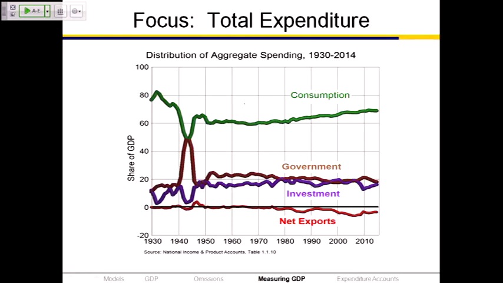But here's a chart that shows you graphically some numbers I'm going to show you in just a few minutes. So consumption is about 2/3 of total spending. Government spending and investment are both down here around 20%. And net exports, a term I will define in a few minutes, is negative around 5%. So again, that's a picture you'll come back to. Let me walk through the words.